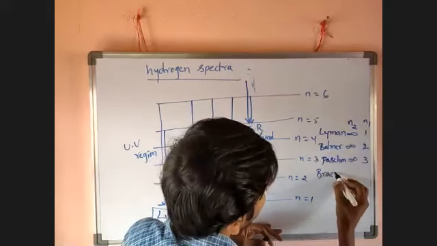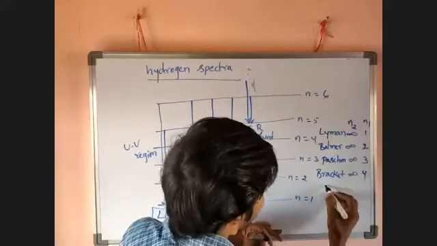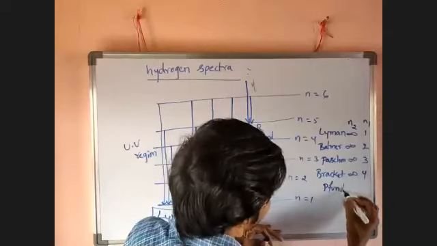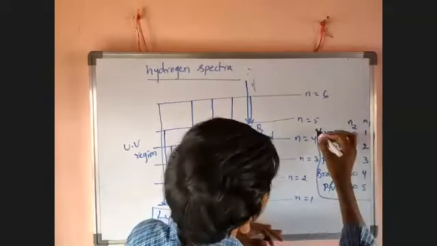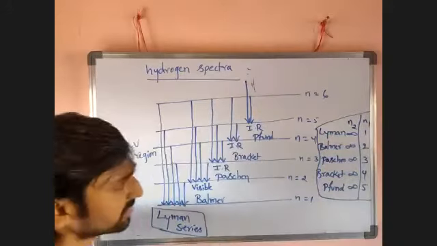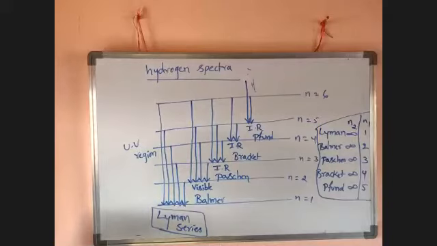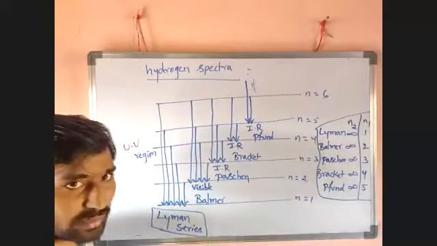Brackett, infinity to 4. Pfund, infinity to 5. These are the spectral series of the hydrogen atom: Lyman, Balmer, Paschen, Brackett, and Pfund. These series are formed in the hydrogen spectrum.